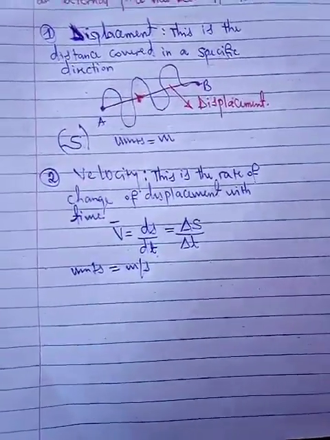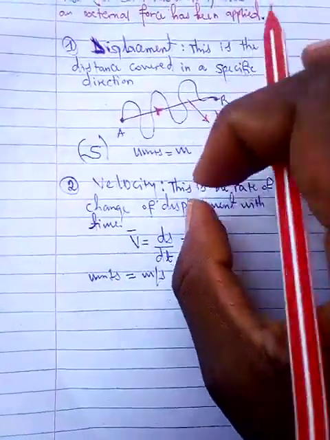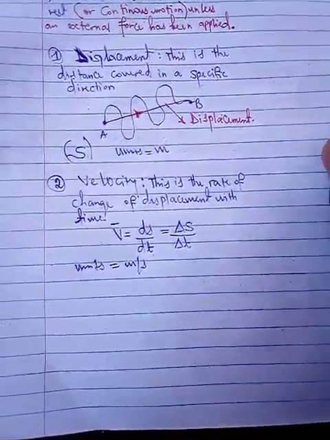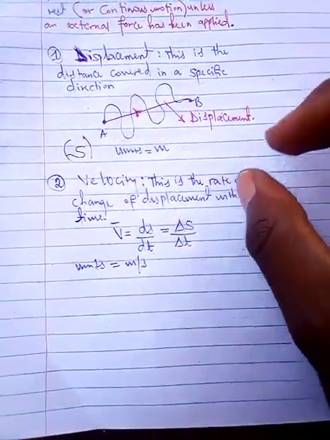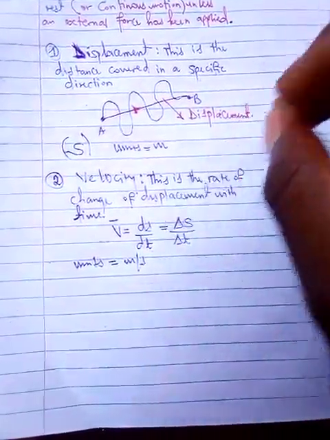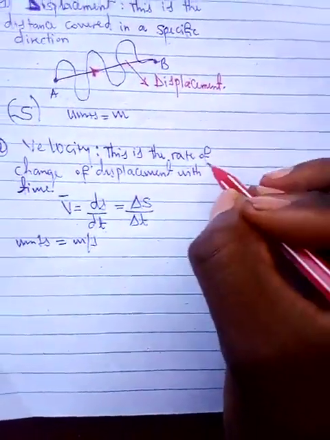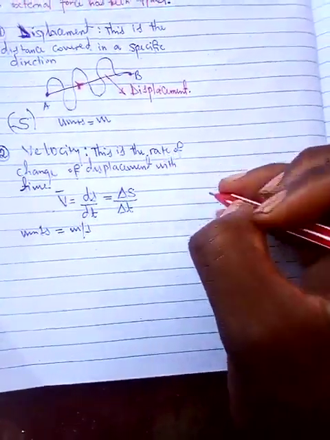Now, velocity can be branched out into many categories. For now, I'm only going to give two types of velocity. The first one is what they call instantaneous velocity.